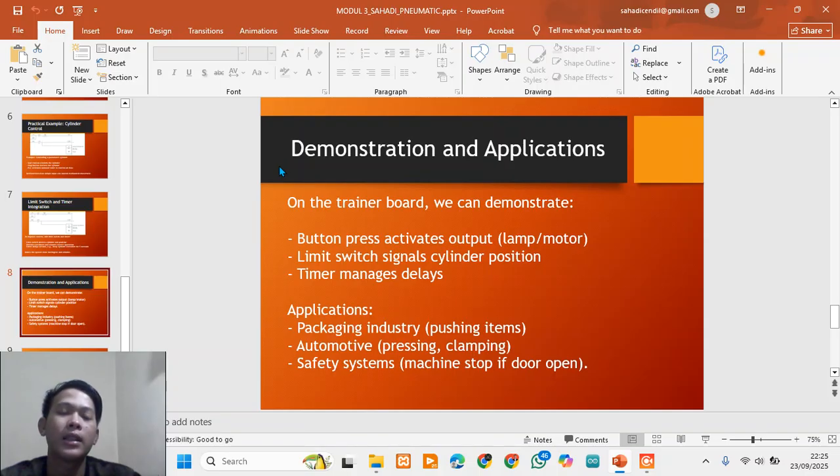simulating the extension of the cylinder. When the cylinder reaches its position, the limit switch signals the PLC, which then starts a timer.